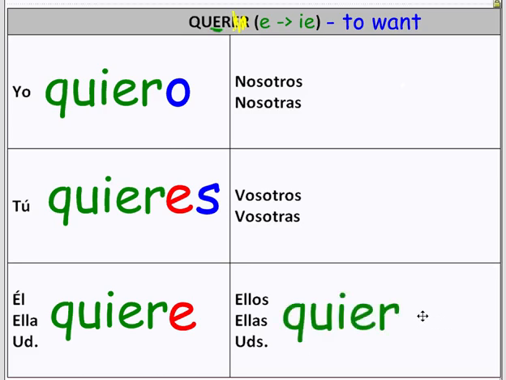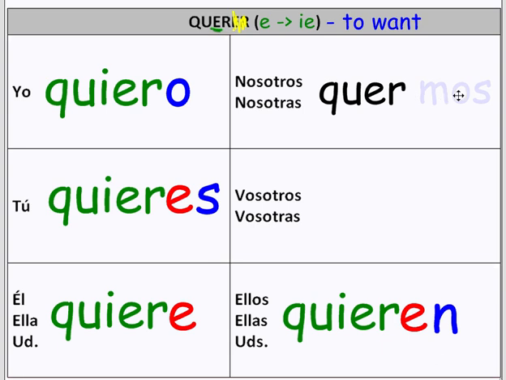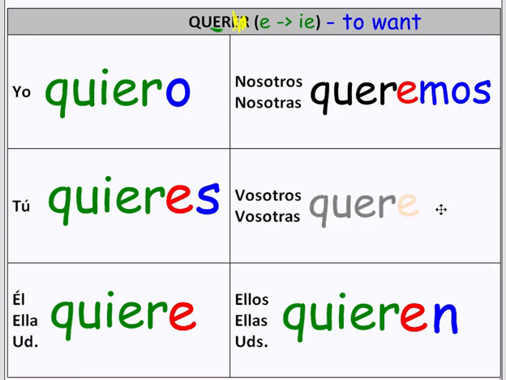Ellos quieren. Ellas quieren, ustedes quieren. And then we go to the nosotros form, which follows with the regular stem. So, nosotros queremos. Vosotros queréis.